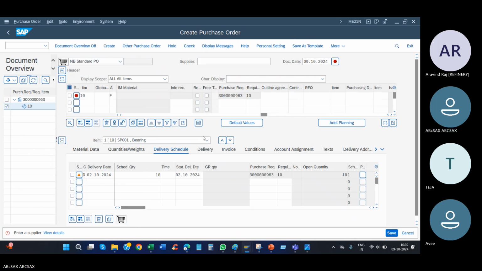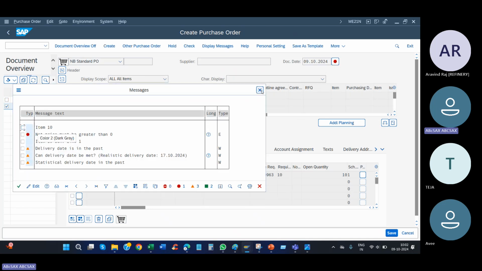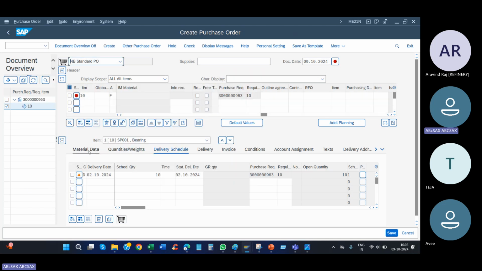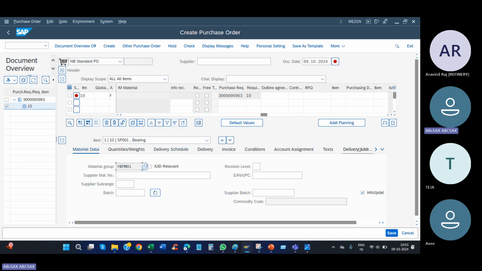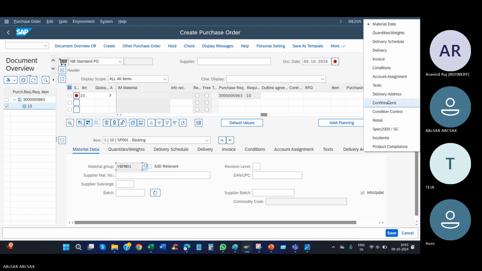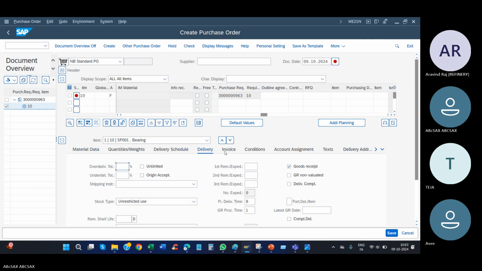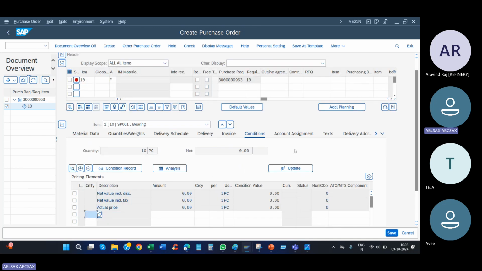Press enter. Cost it may ask you. Delivery date, all are fine I think. Net price, this you will get an issue. So come to the price here and give the material cost. You need to give the amount here, so give some amount.